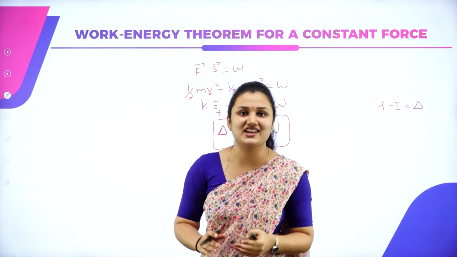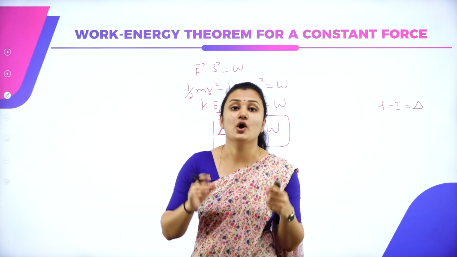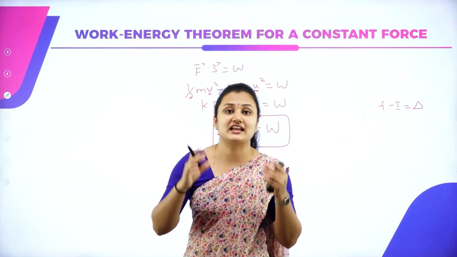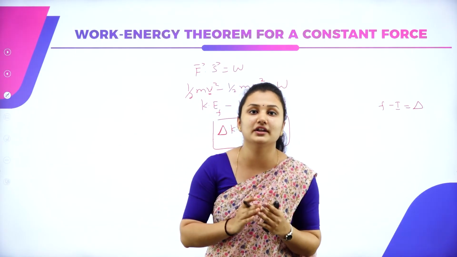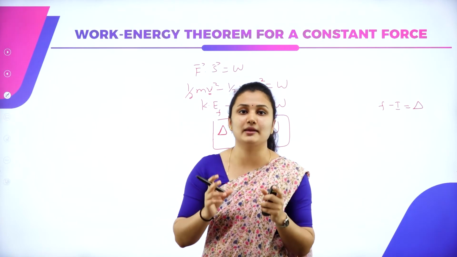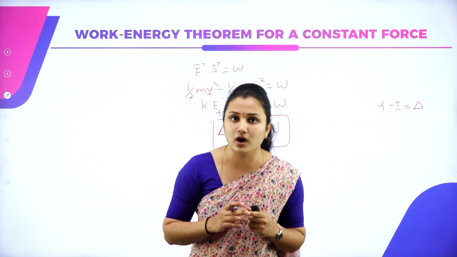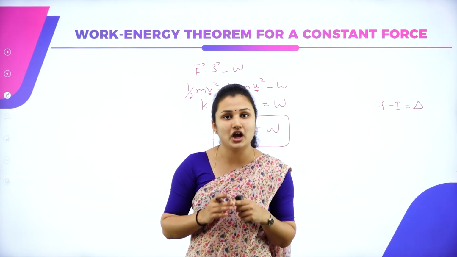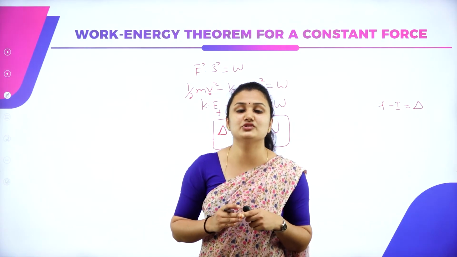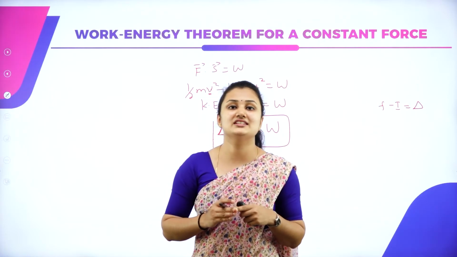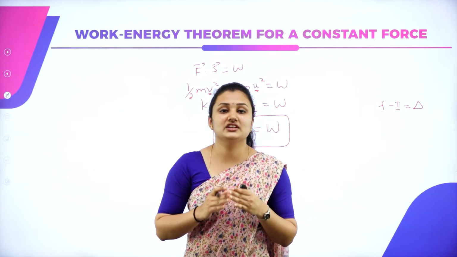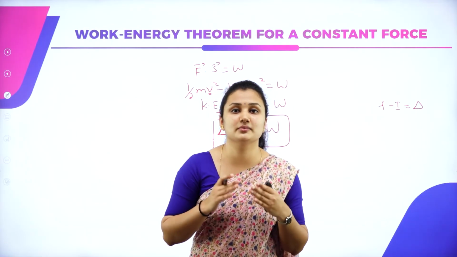That's all for today's session. In today's session, we discussed what is energy. It's a measure of work done. So energy is the capability or ability of the body to perform or do work. It has a similar SI unit and dimension formula as that of work. The SI unit for energy is joule and the dimensional formula for energy is ML to the power 2 T to the power minus 2. And we discussed mechanical energy, which is a sum of kinetic energy plus potential energy.